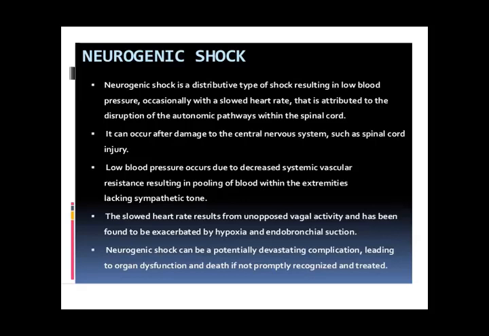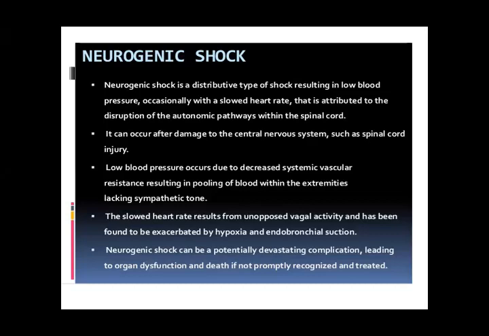It can occur after damage to the central nervous system, such as spinal cord injury, if a person falls from a height, or accidentally you fall on your back. So there is a spinal cord injury, and it leads to low blood pressure, and this is due to decreased systemic vascular resistance, resulting in pooling of blood within the extremities and lacking sympathetic tone.